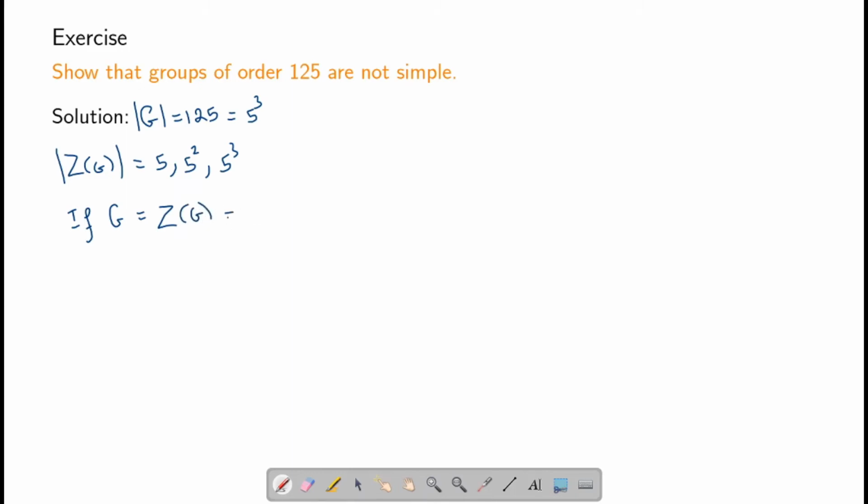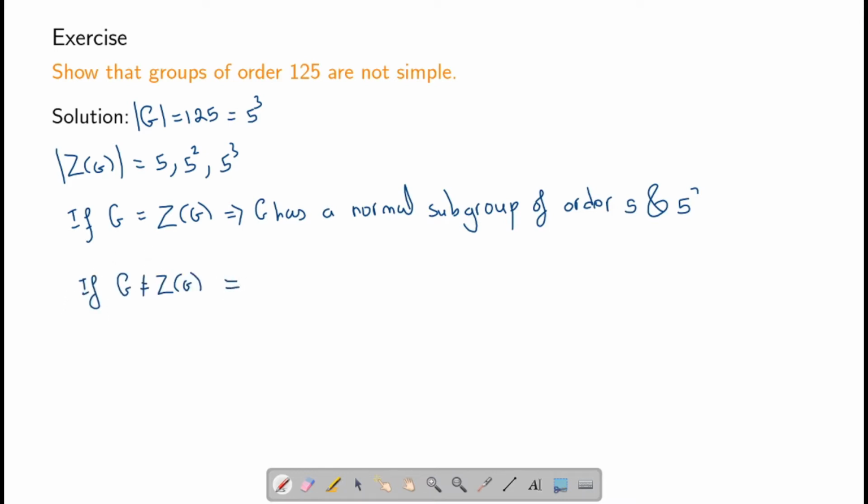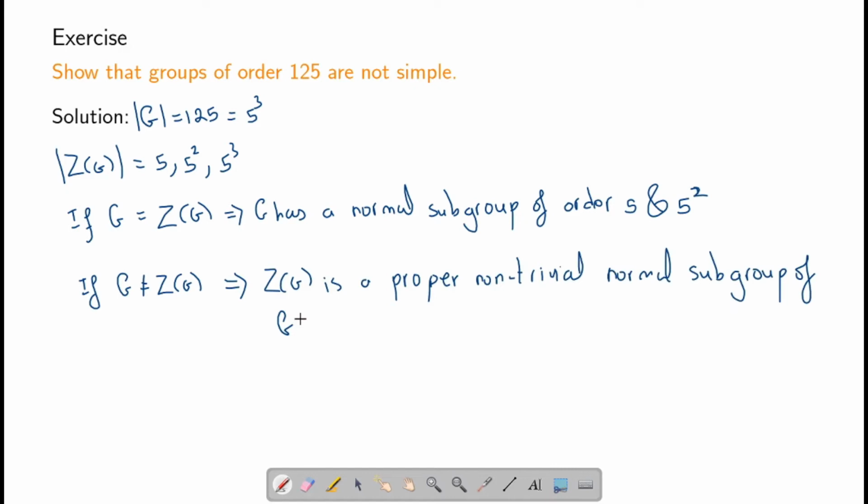In this case, G is abelian, which means that G has both a normal subgroup of order 5 and a normal subgroup of order 5 square. Now, if G is not Z of G, then in this case, Z of G is a proper non-trivial normal subgroup of G. So in any case, we see that a group of order 125 will not be simple.